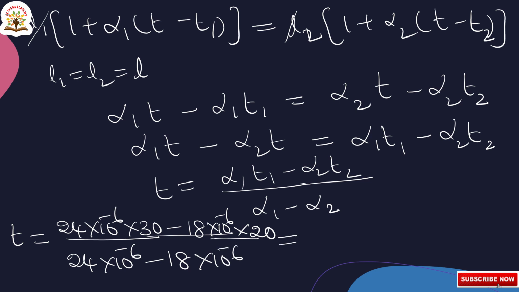Here 24 into 30 becomes 720, and 20 into 18 is 360.